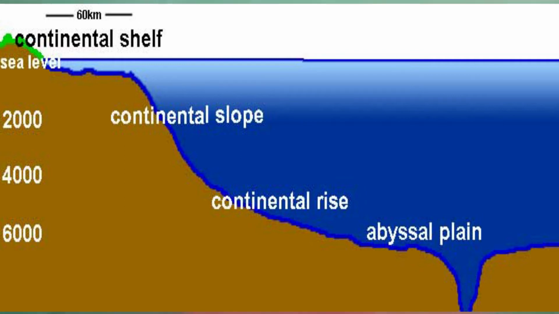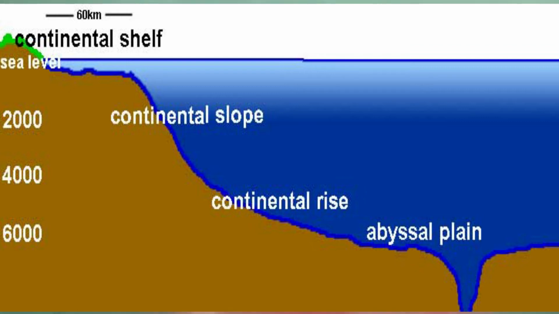Fourth one, see, the deep sea plains or abyssal plains are underwater plains found on the deep ocean floor. These plains extend from the continental rise to the mid-oceanic ridges. Okay, see, the gradient of the slope is very gentle, and it appears as a uniform, flat and featureless plain.